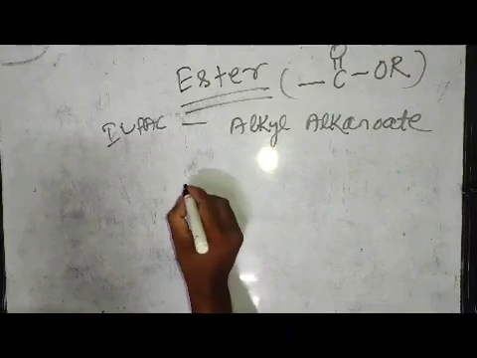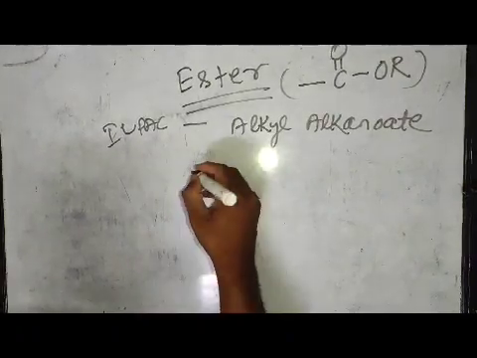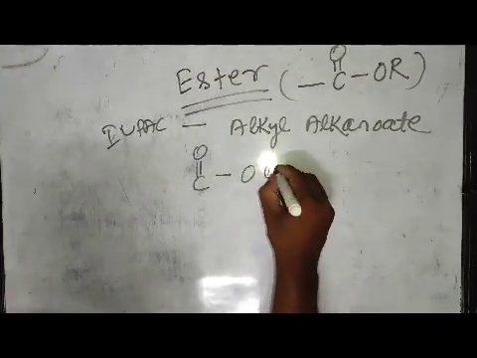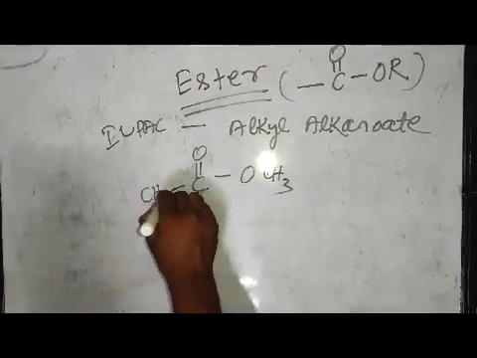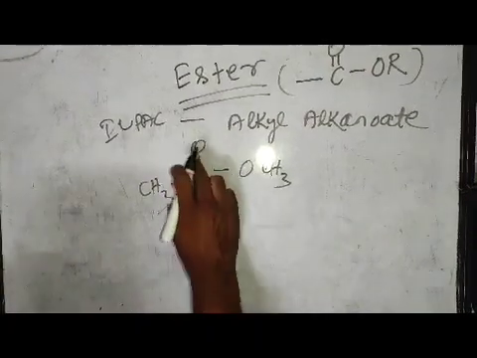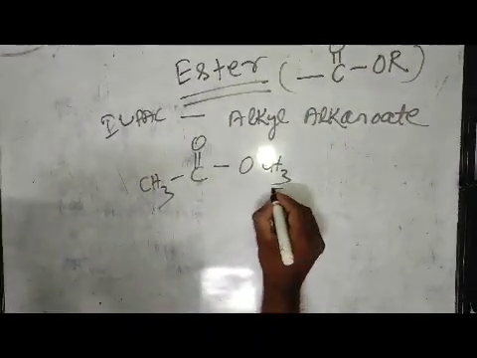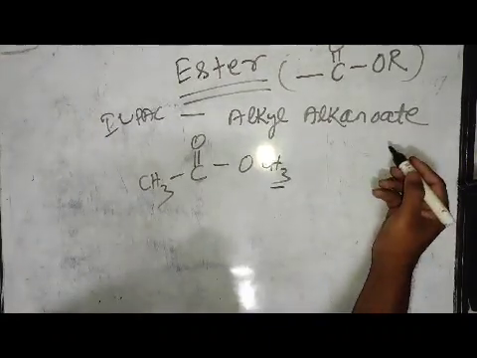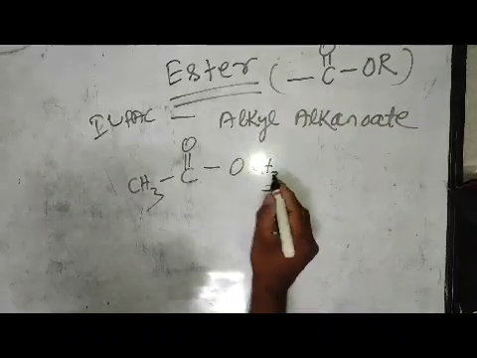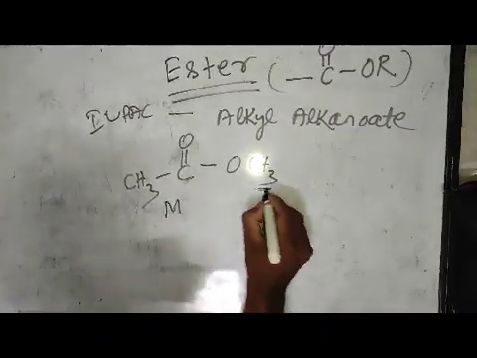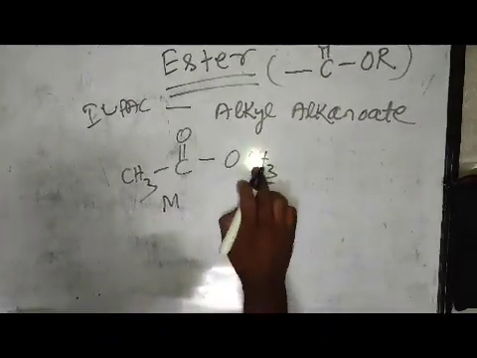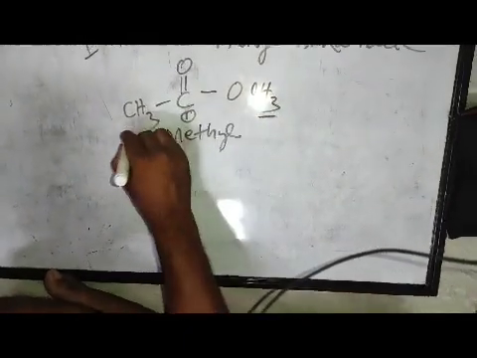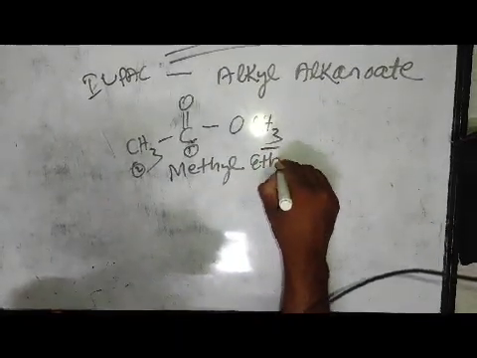So when the ester carbon number is 1, it is R bond C double bond O bond OR. In place of R, I will take CH3. Here you can also take CH3, no problem. In place of R in OR, CH3 is present. So the IUPAC name is alkyl alkanoate. So in place of the alkyl part, the methyl group is present. So this part is bond CH3. Its carbon number is 1. It's meth, so methyl. It is 1 carbon atom. It is 2 carbon atoms. So ethanoate.